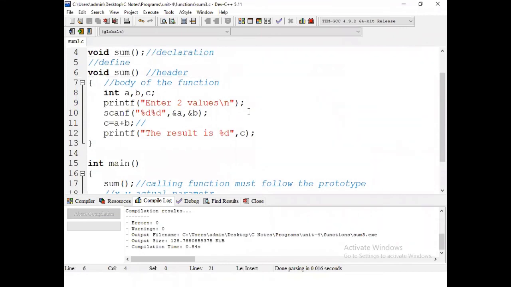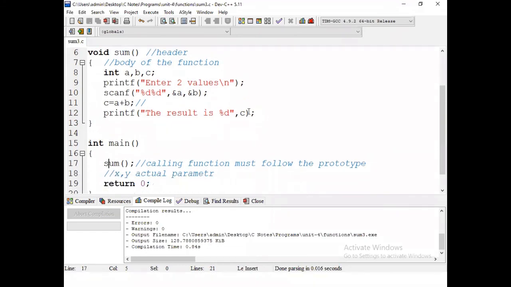By the name of the function we can guess, and all the required sum operations, some addition operations, are available within the sum body. No instructions are outside of the sum function. So it's very simple. The entire sum is restricted within the sum. Whenever the program calls the sum, the entire thing is going to execute.